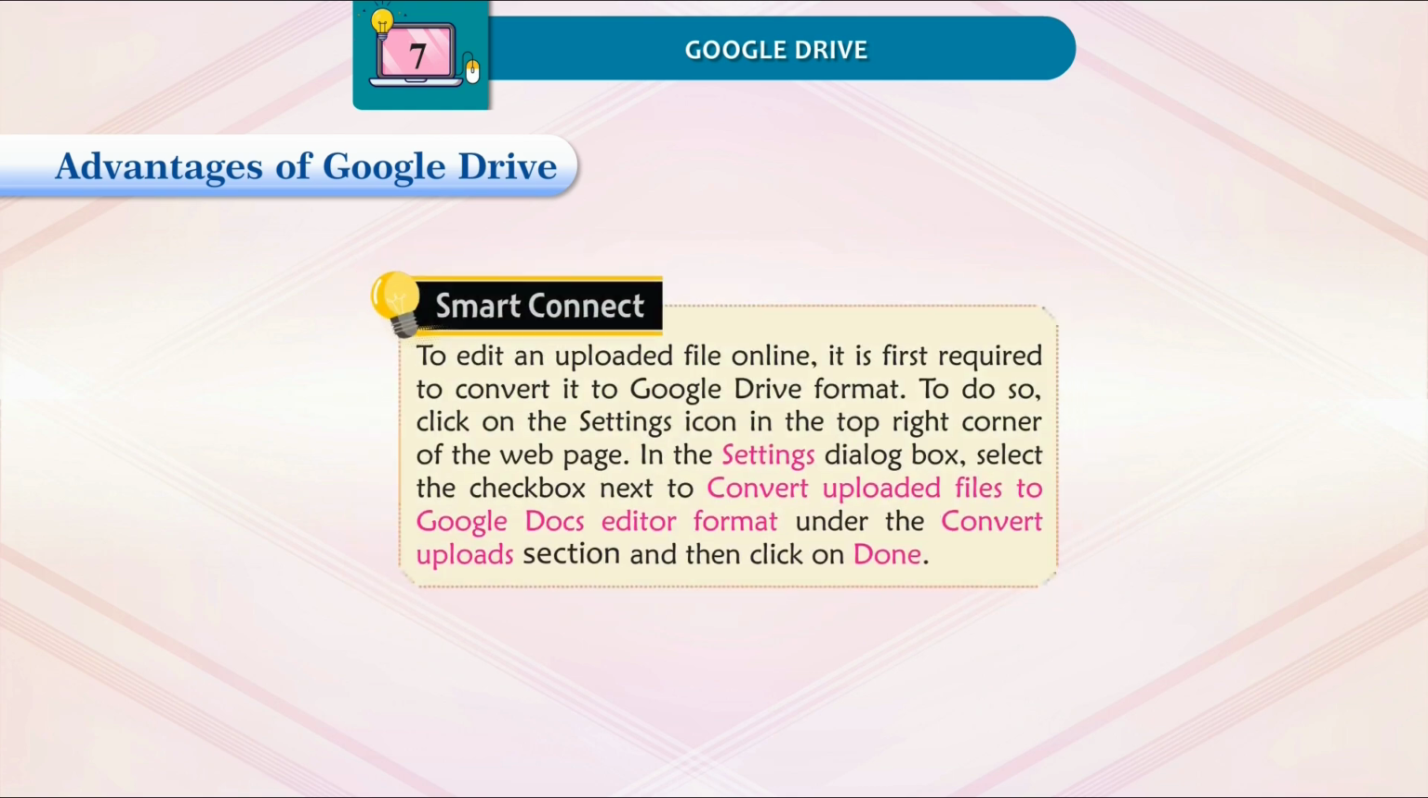Smart Connect. To edit an uploaded file online, it is first required to convert it to Google Drive format. To do so, click on the Settings icon in the top right corner of the web page. In the Settings dialog box, select the checkbox next to Convert uploaded files to Google Docs editor format under the Convert Uploads section and then click on Done.